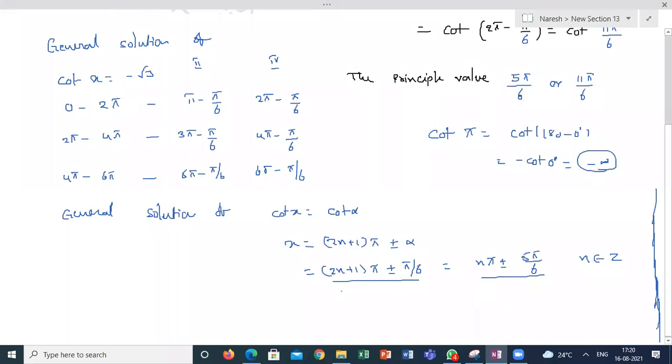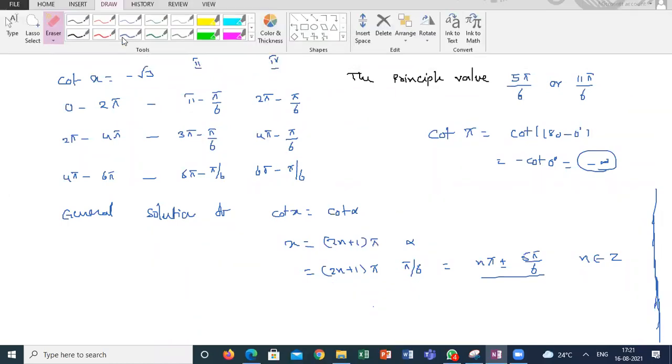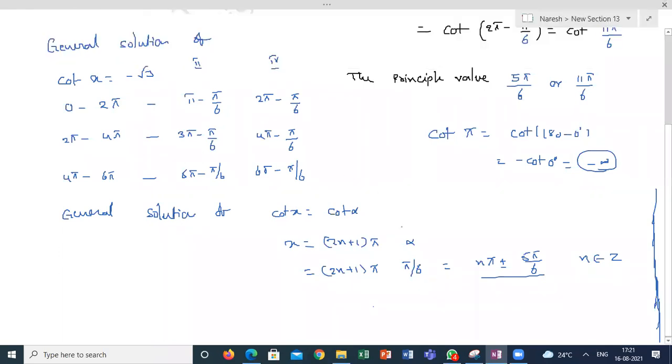Here, if I keep n equal to 0, I will get pi plus pi by 6. No, here it is coming wrong. Pi plus pi by 6 is not acceptable. Only 2n plus 1 minus pi by 6. The general solution is 2n plus 1 minus pi by 6.